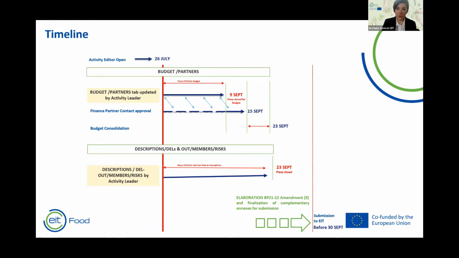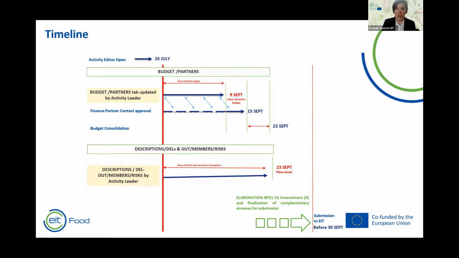So now let's go to the timeline. As you can see, the activity editor has opened on the 26th of July, and this allows activity leaders to modify budgets. They have a time frame that starts on the 26th of July and ends on the 9th of September. Regarding the content amendment, it goes from the 26th of July to the 23rd of September.